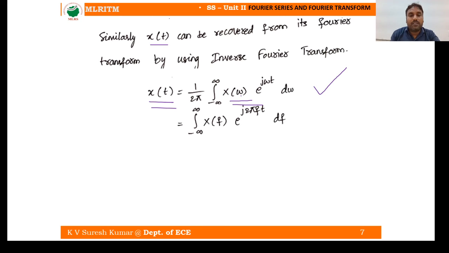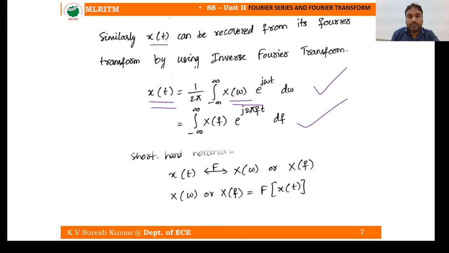So in terms of frequency, you can write the inverse Fourier transform like this. Now, shorthand notations: x of t, with two arrows, this side and this side, to X of omega. This is nothing but the Fourier transform of x of t is equal to X of omega or X of f. So X of omega or X of f is equal to F of x of t. This is a shorthand notation.